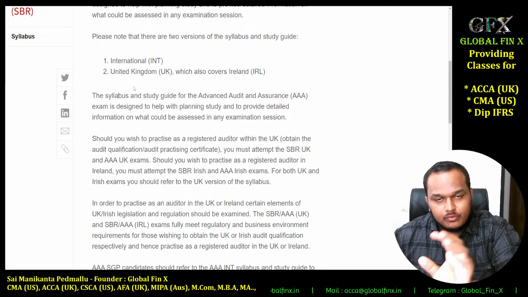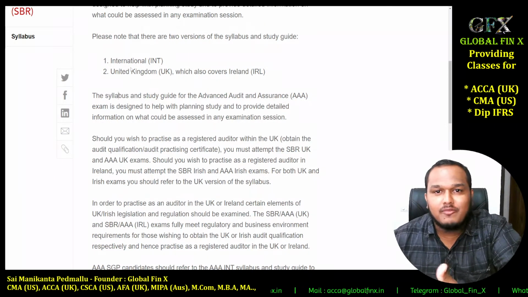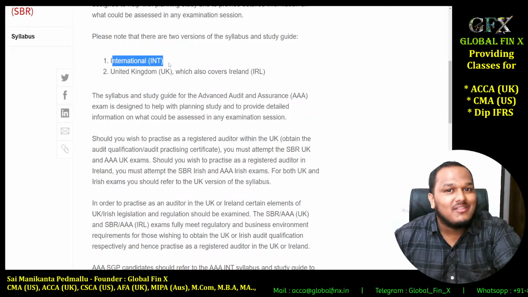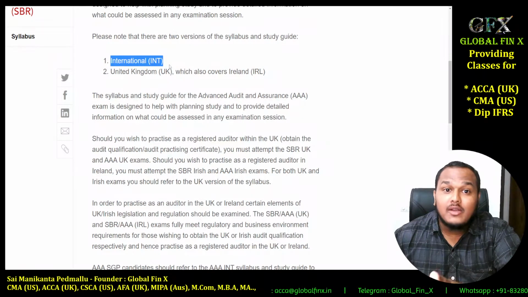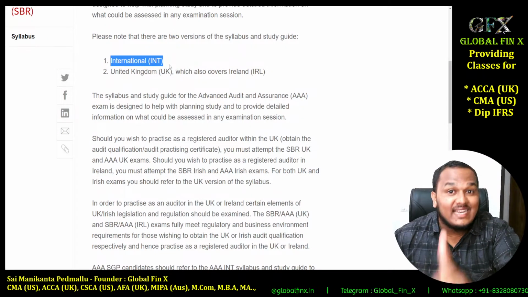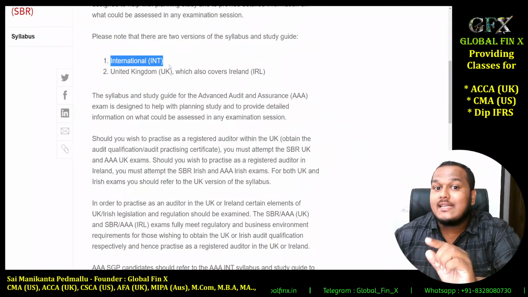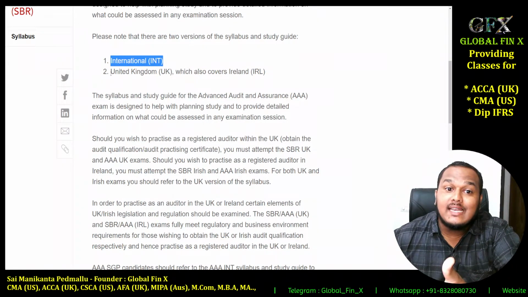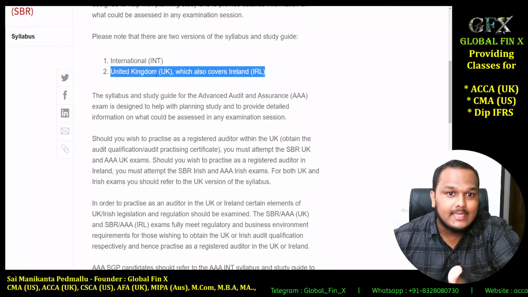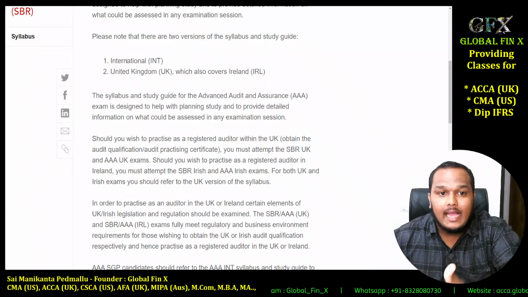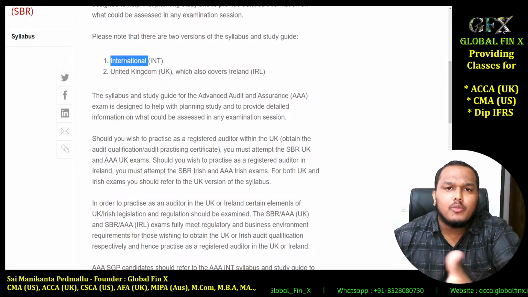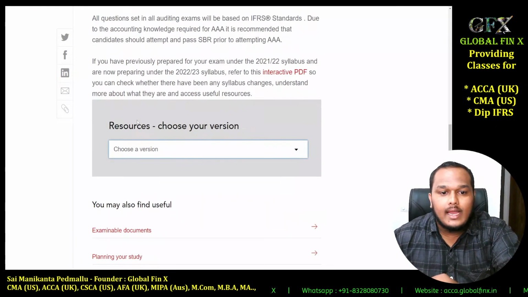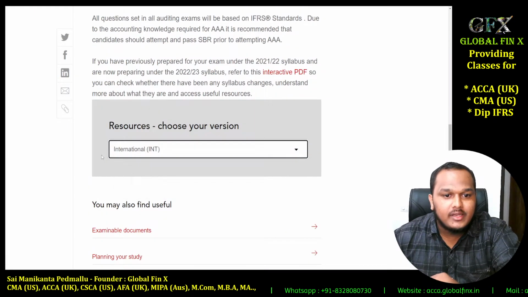100% of my students are from the international variant only. So if you're booking your exam, please be careful to choose the international variant. One of my students has actually faced this issue, where she unfortunately selected UK while booking her exam. So such things can happen. Please be very careful. If you are booking your exam, choose the international variant. So I'm going to scroll down and choose the international variant here.